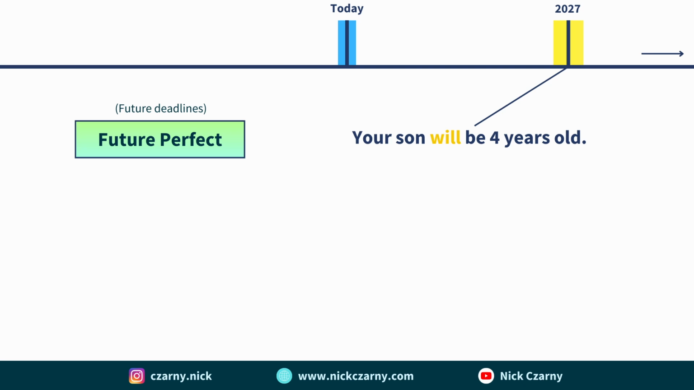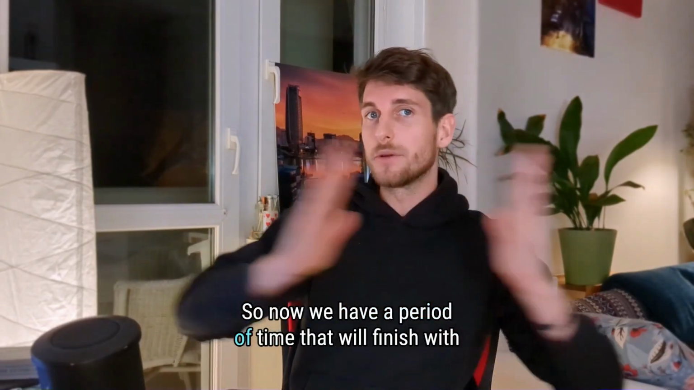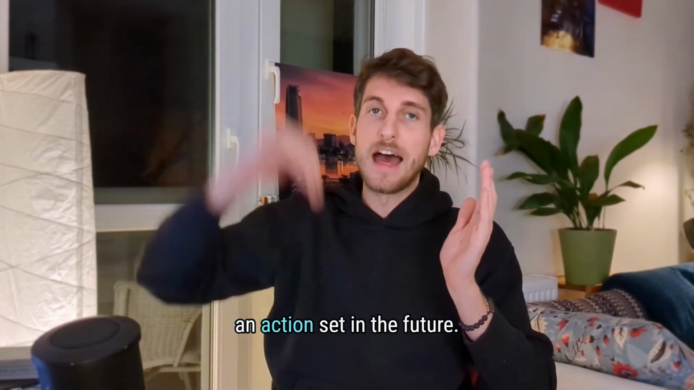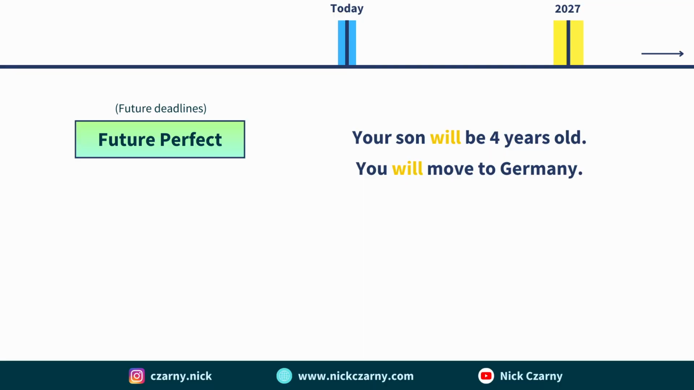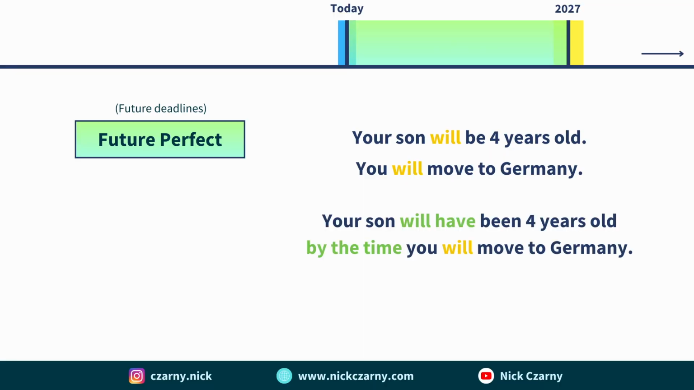So now we have a situation in the future. Your son will be 4 years old in 2027. At the time when your son reaches his fourth birthday, you will also move to Germany. So now we have a period of time that will finish with an action set in the future. So that's what future perfect is. It exists to indicate deadlines or things that will be happening until a certain point. So your son will have been 4 years old by the time you will move to Germany.